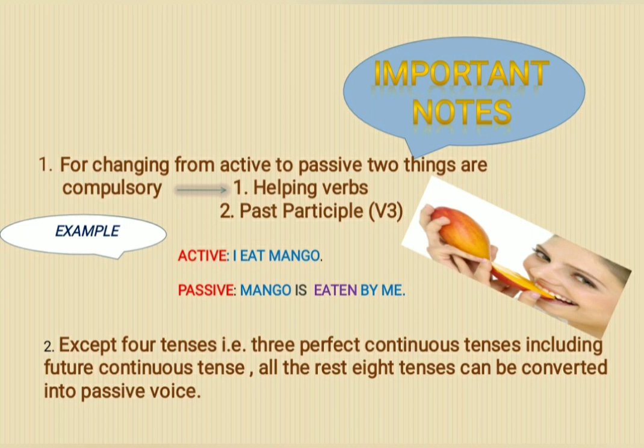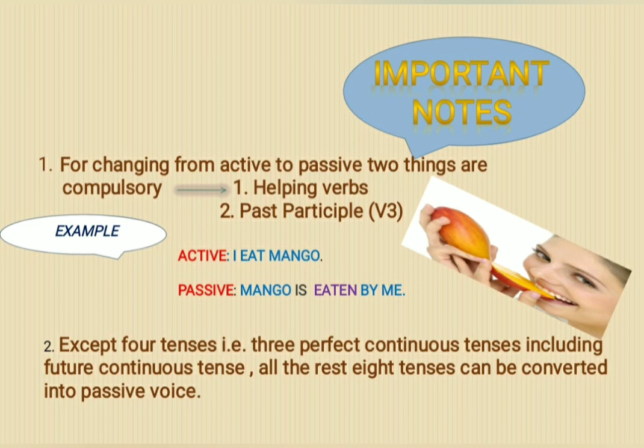Some examples of helping verbs are is, am, are, was, were, has, have, had, etc. The second important thing is past participle form of the verb, which is also called third form of the verb, represented by V3. So, always remember, without these two things, you cannot make passive voice. Let's understand it with the help of this example.